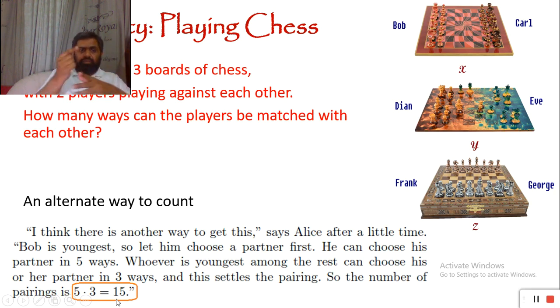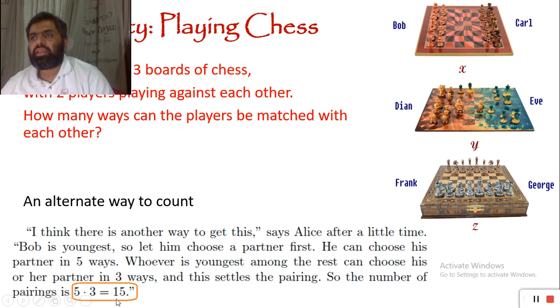For the rest of the 4, again we fix one person. He or she is going to choose one of 3 players. So he or she has 3 choices. So total choices are 5 times 3. And then we have 2 players, so obviously they just choose each other. So there's only one choice. So it's 5 times 3 times 1. So we have 15 choices. So the answer should obviously be the same.